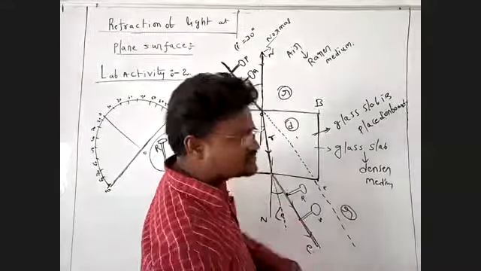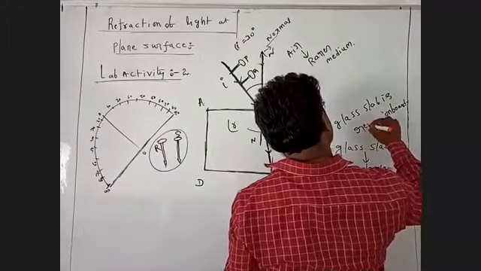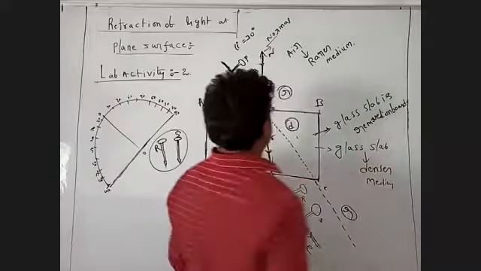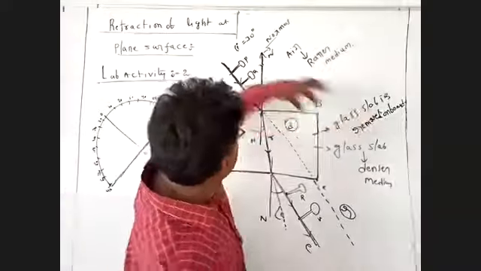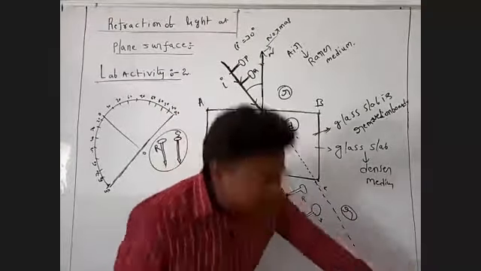Now the glass slab is removed. This is a beam of light, the ghost light.